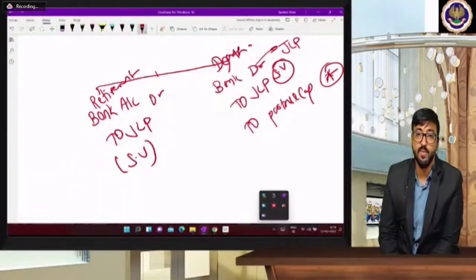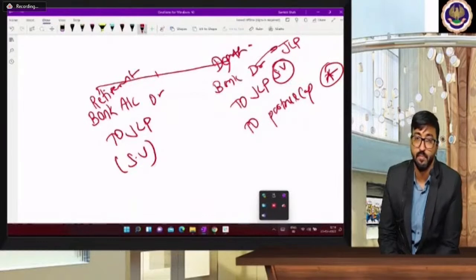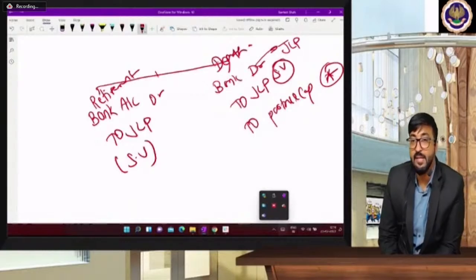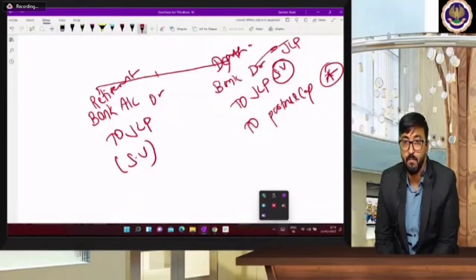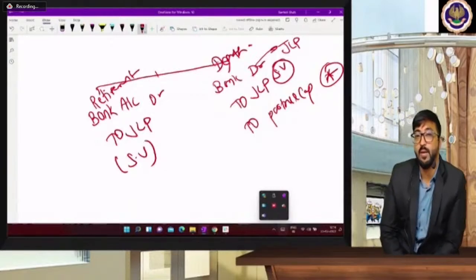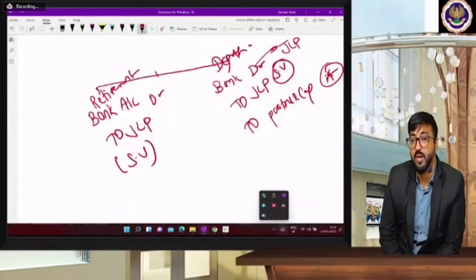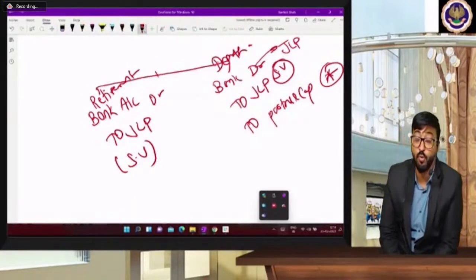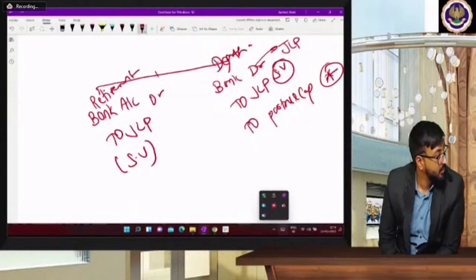Last question of the day, fifth question. What is the entry of goodwill if we go by his share approach in case of death? In case of death, if we go by his share approach, what is the entry of goodwill?